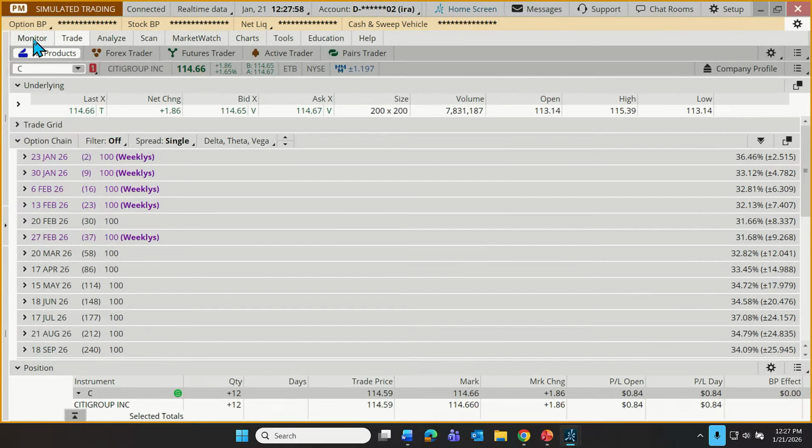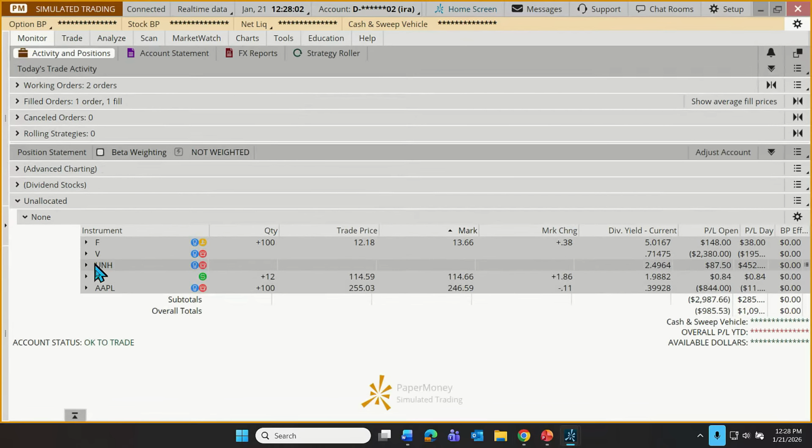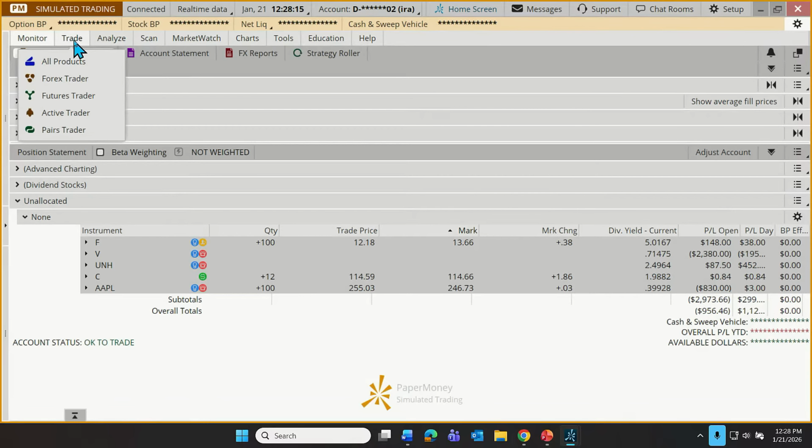So now, if I want to monitor the progress of that trade, I go to the Monitor tab, and there it is. 12 shares purchased at $114.59, and hey, we've already made 3 cents. Up, there we go. So that's our Trade tab. That's an introduction, obviously. Just a quick introduction to the basic functions.